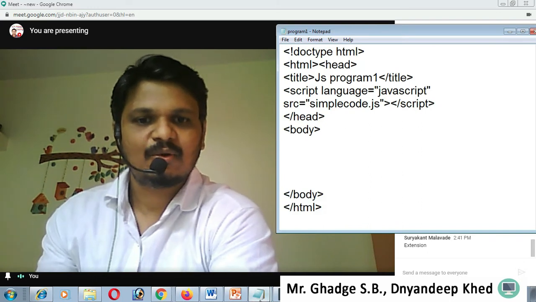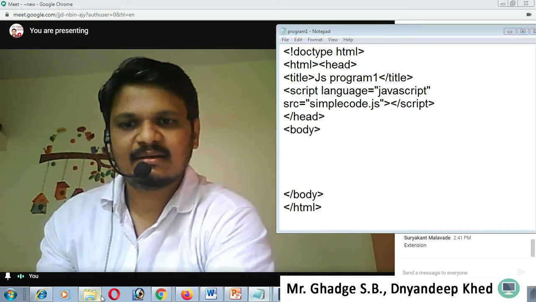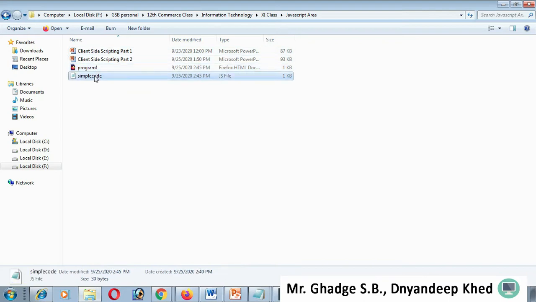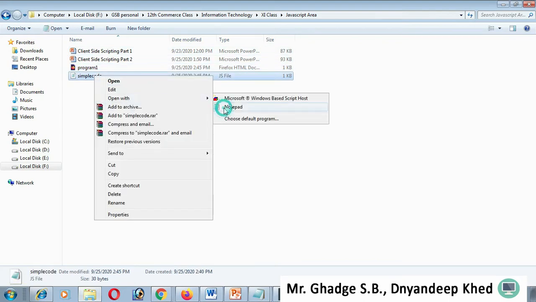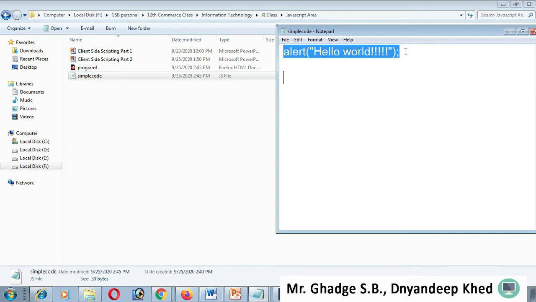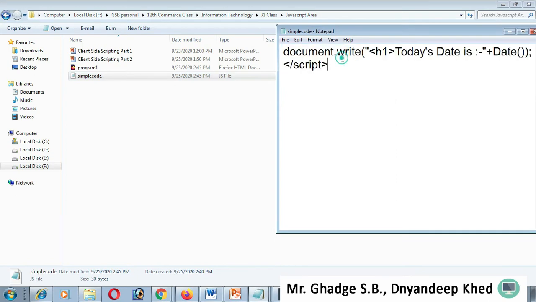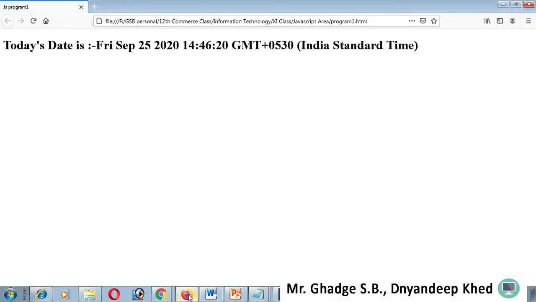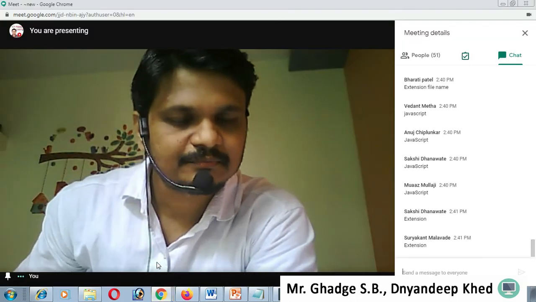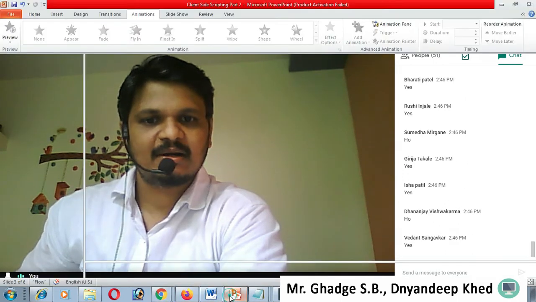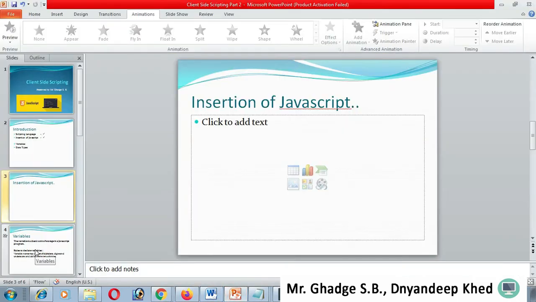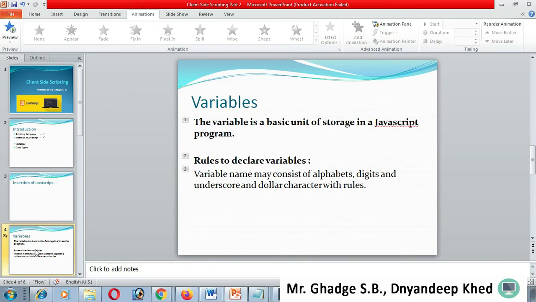Now you can add anything in the external file. Last time I used the document.write statement. So this is our document.write statement, and if I save this file, then it displays the date. Yes, today's date is Friday, September 25th, including time. Okay, let's move to the next part. This is a way to insert JavaScript into HTML externally. This is very popular.